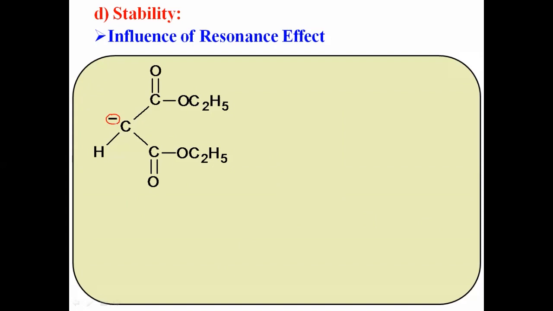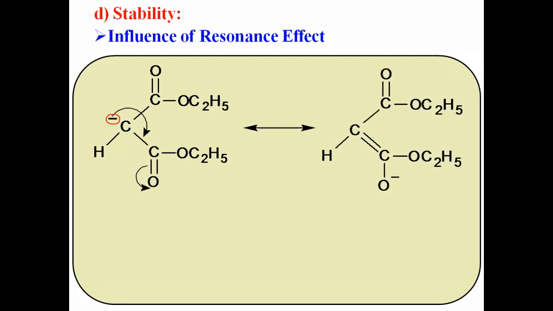It is delocalized in the ester group and we get the resonance effect. We get a resonating structure. This electron pair forms a pi bond between these two carbons. Therefore, to maintain the valency, this pi bond undergoes breaking and the electron pair goes on the next oxygen. This electron pair goes on the oxygen and we get the resonating structure. Now here there is a double bond, here a single bond, and oxygen having a negative charge. This is the resonating structure for this particular carbanion.